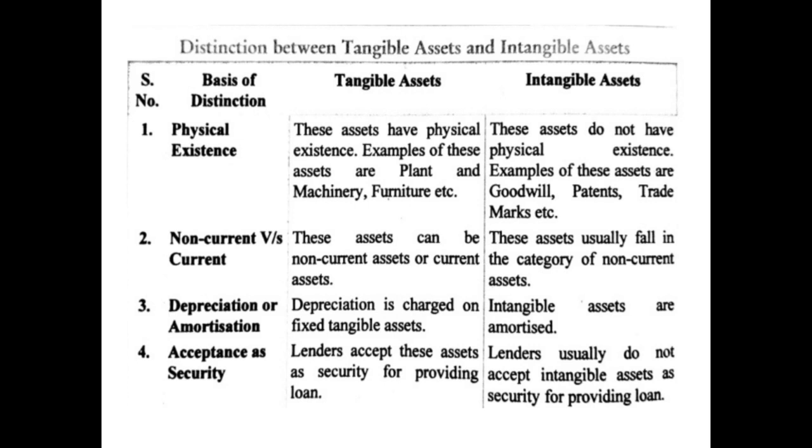And the last difference is on the basis of acceptance as security. So tangible assets, lenders accept tangible assets as security for providing loan, but lenders usually do not accept intangible assets as security for providing loan. So these are the differences between tangible assets and intangible assets.